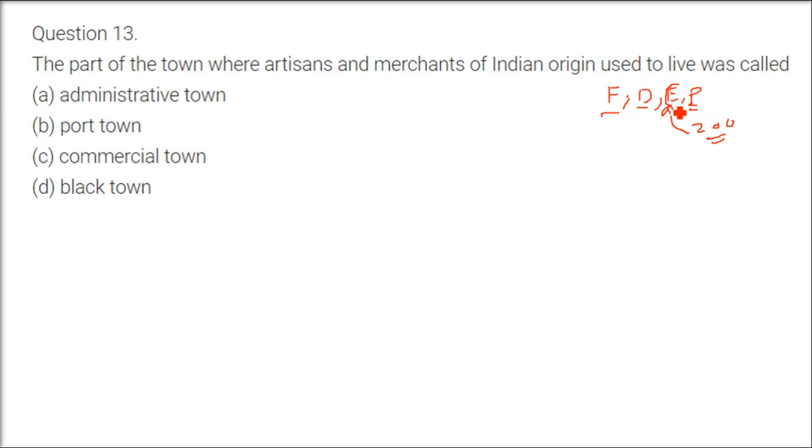But here the English developed Mumbai, Madras and Kolkata as cities for their trade and power, as their administrative centers. In these cities, the Indian artisans and merchants were ghettoized, pushed and marginalized.